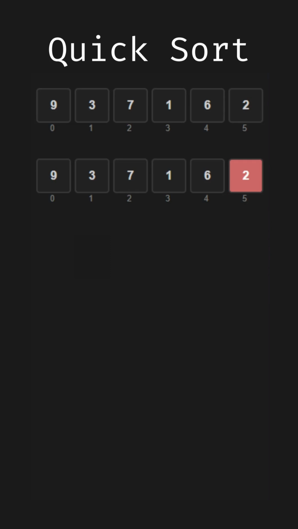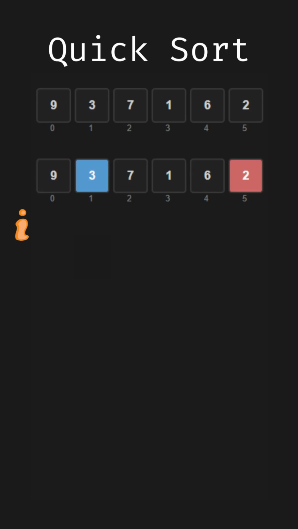We start by choosing a pivot, usually the last element of the array. Here it's 2. We also use pointer I, initially set to -1, to track where smaller elements should be placed. First, we check 9, and since 9 is greater than 2, it stays in place, and I remains -1.